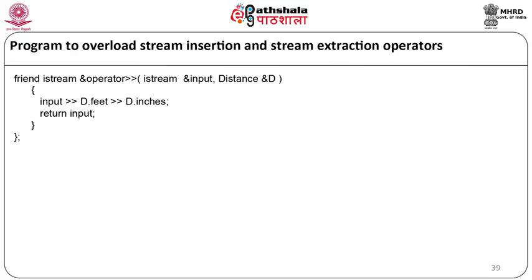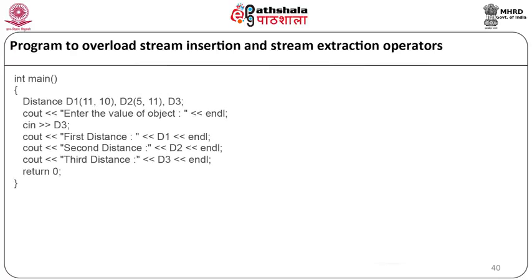Now we will start with the main program, int main. We will declare the objects of class Distance as Distance d1(11, 10), d2(5, 11) and d3. Here for d1 and d2 the parameterized constructor will be called, and for d3 the default constructor will be called. Now we will display the message: cout "Enter the value of object d3", cin d3, cout "First distance" d1, cout "Second distance" d2, cout "Third distance" d3, return 0.